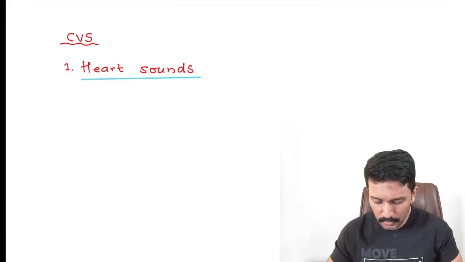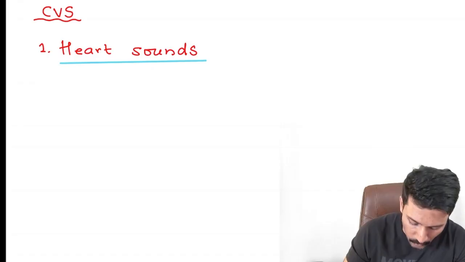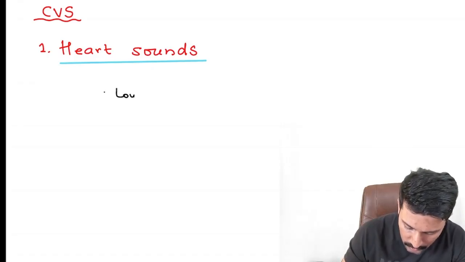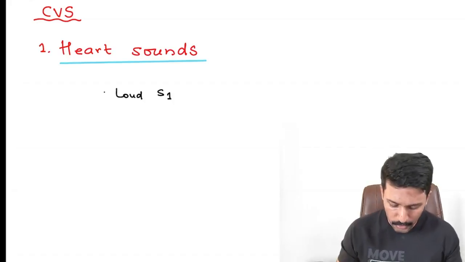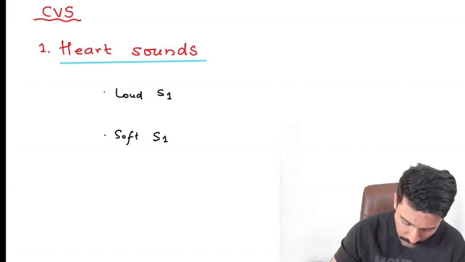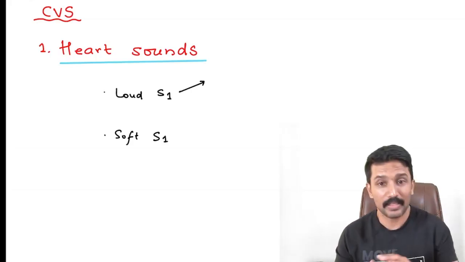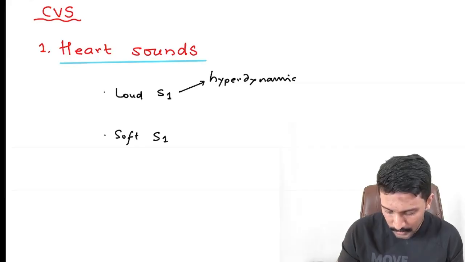So when it comes to heart sound, the key points that you need to remember first is related to first heart sound. When it comes to first heart sound, the question they will ask is where do you get loud S1 and where do you get soft S1. So when it comes to loud S1, remember you can get loud S1 in hyperdynamic circulation.